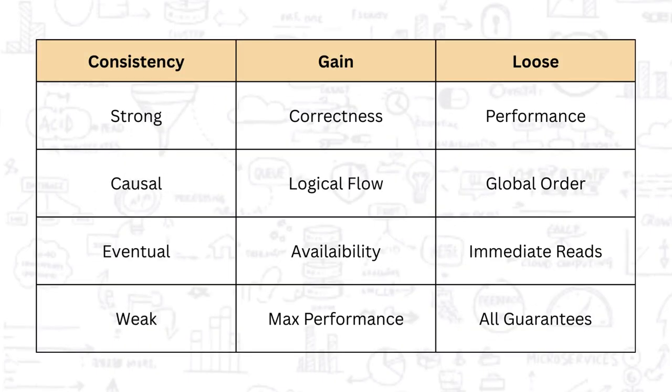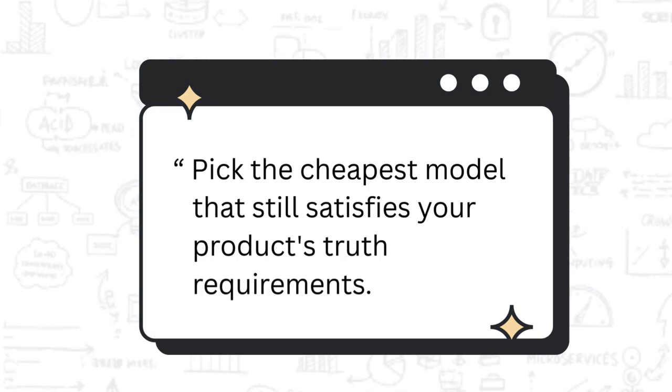And this really brings us to the big picture, the consistency spectrum. As we move down the spectrum, from the rigid world of strong, through causal, then eventual, and finally landing on weak, we're making a conscious series of trade-offs. We are intentionally giving up some guarantees about immediate correctness and ordering, and in return, what do we get? We get huge wins in performance, availability, and scalability. And that really leads us to the most important takeaway of this entire explainer. Building distributed systems isn't about always grabbing the strongest, most correct model available. Not at all. The real art is about picking the cheapest, the most performant, the most efficient model that still satisfies what your product actually needs to be true. It's as much a product decision as it is an engineering one.